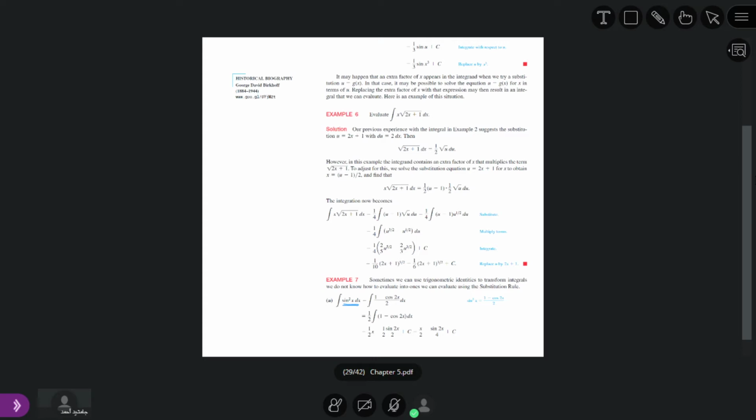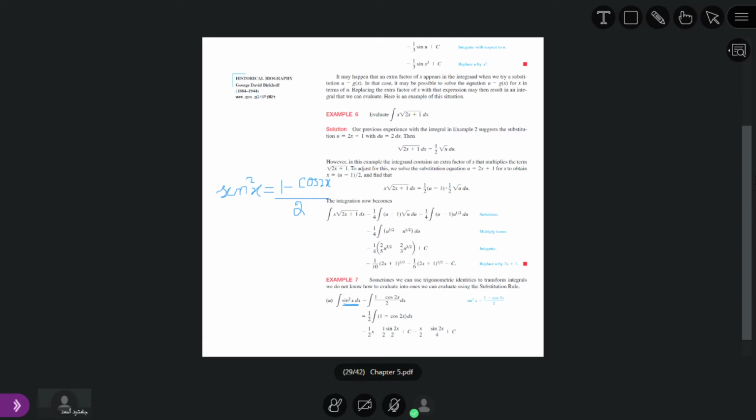So if we have sine square x, here we have 1 minus cosine 2x divided by 2. Okay, so 1 minus cosine 2x divided by 2.